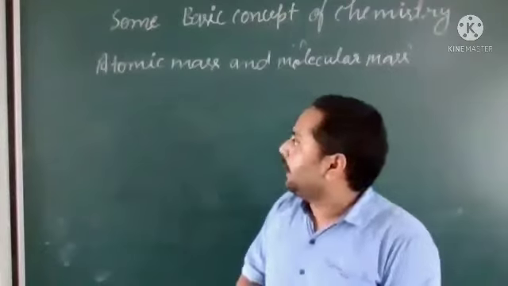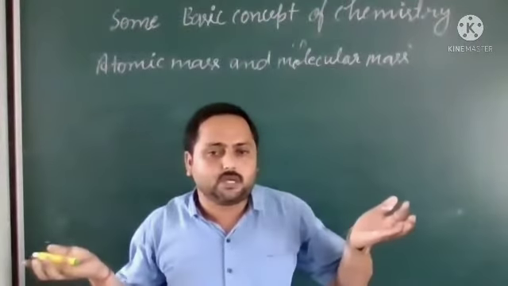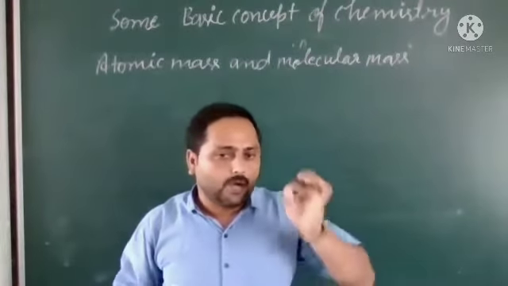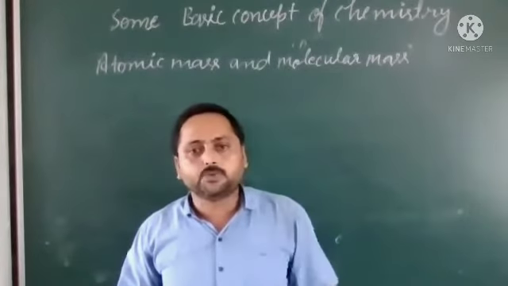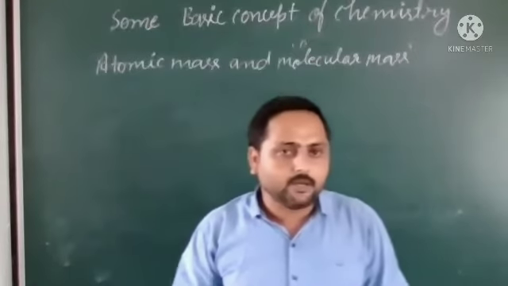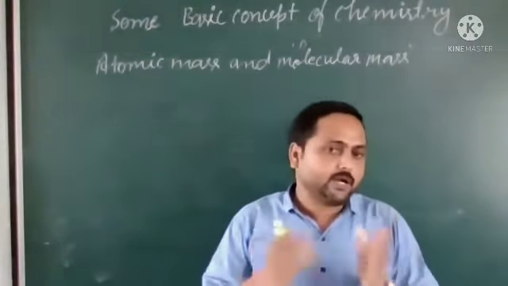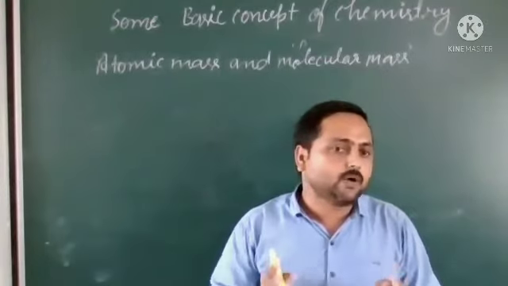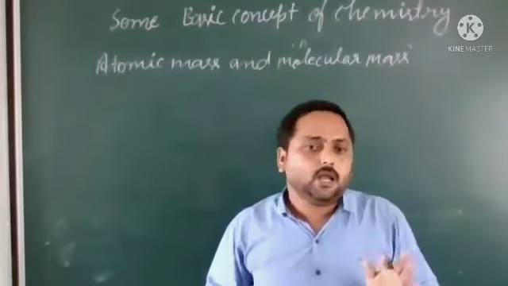So for measuring the mass of an atom, we can't use kg or bigger units, Joule, etc. For calculating the mass of atoms, we have to use the lightest unit. Firstly, hydrogen was taken as the standard element to calculate the mass of different atoms, but it was not successful.